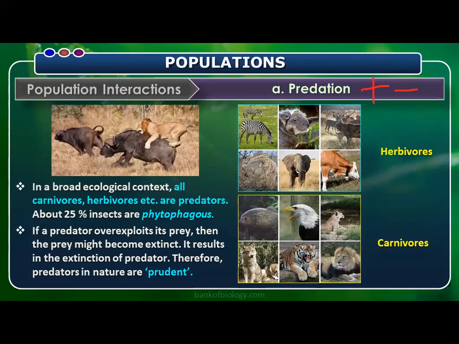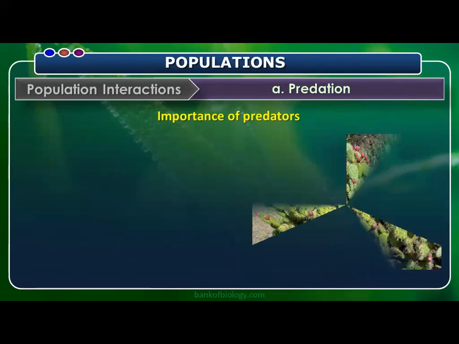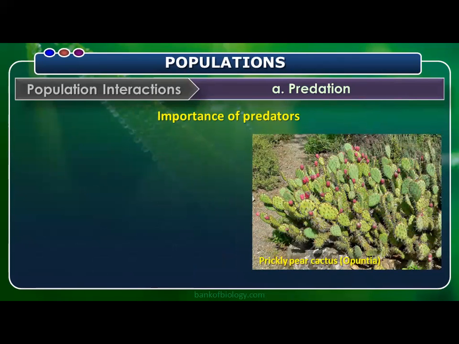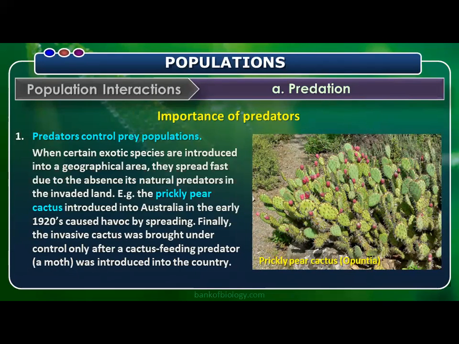If a predator overexploits its prey, then the prey might become extinct, which results in the extinction of the predator also. So the predators in nature are prudent, they are intelligent. They don't kill all the prey at one time. Now, the importance of predators. Predators control prey populations. We'll frame a statement and then give an example for the given statement. So, predators control prey populations.